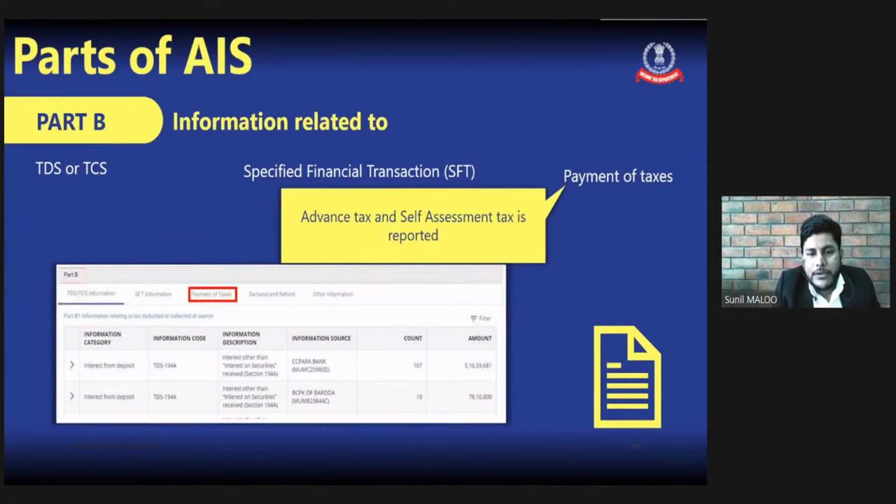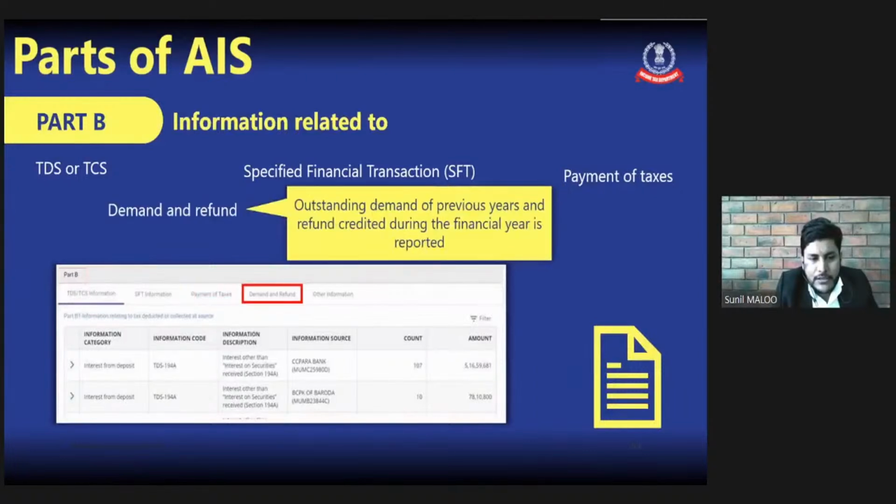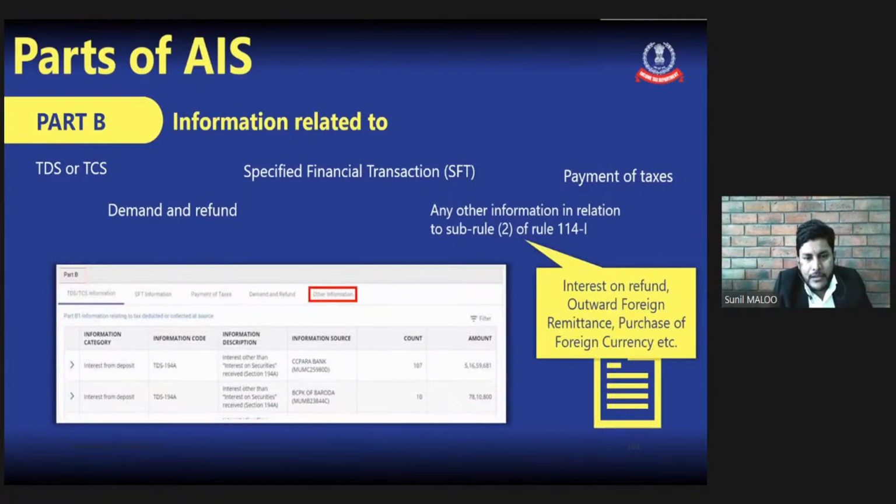This will include the payment of advance tax and self-assessment tax, which is paid by the assessee. The next one is demands and refunds. Outstanding demand of the previous year and refund credited during the financial year are reported under this tab. And then other information. Other information will include information in relation to sub-rule 2 of 114I, such as interest on refund, outward foreign remittance, purchase of foreign currency, etc. So this is the basic structure of the AIS, Part A and Part B.